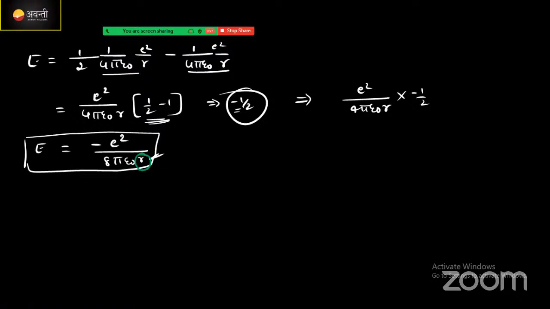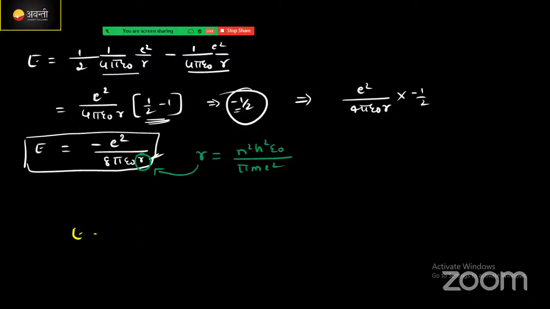Actually, r is also here. r means radius, but we know the value of radius, right? R value will be equal to n square h square epsilon naught divided by pi m e square. This is what we already derived. Substitute this value in this equation. Substitute the whole value in this equation and you will get it directly. I will write it now, directly. Try to solve this one. This is a homework question for you.